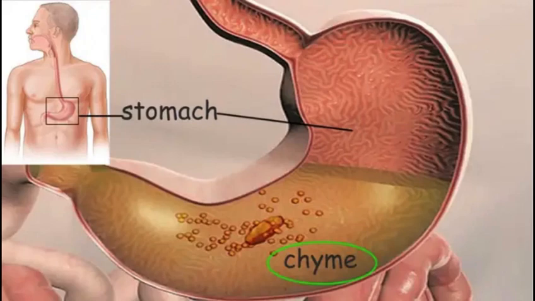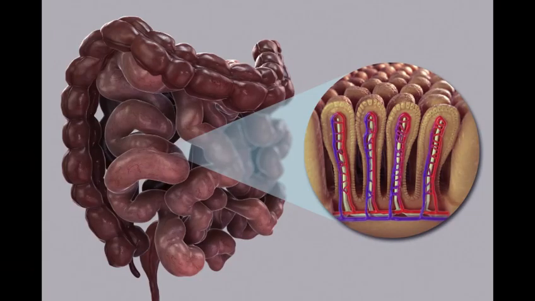This is because of the acidic environment in the stomach. So starch digestion does not occur in the stomach. The stomach will only mix the contents around and allow the starch to reach the small intestine. In the small intestine, most of the digestion and absorption of the starch takes place.